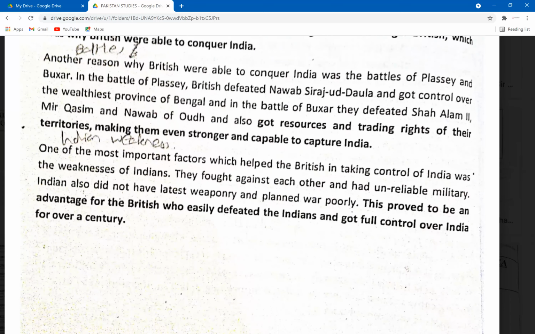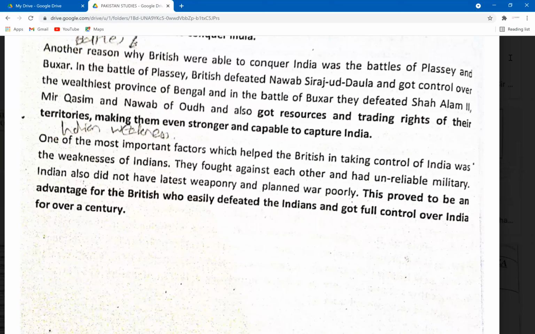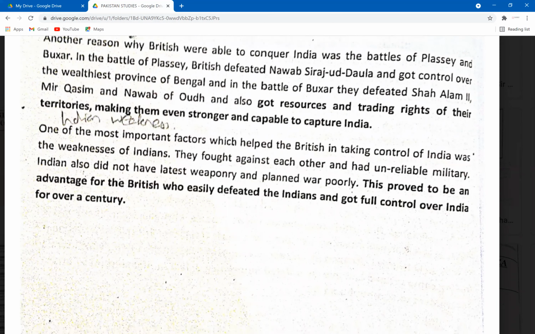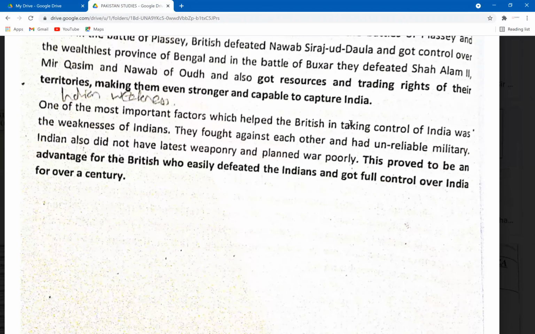Now, the result of the Battle of Plassey and the Battle of Buxar was that British got an extended control of the resources and the trading rights, and it was easier for them to take control of the rest of the territories. Okay. And the third point was the weaknesses of the Indians, that they fought against each other and had